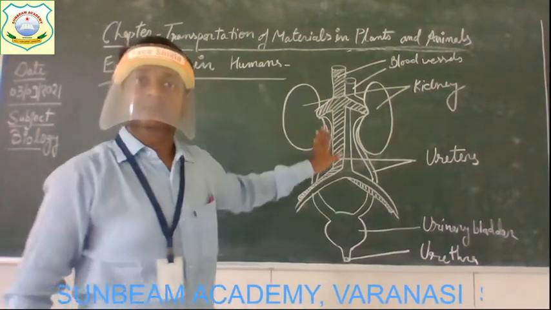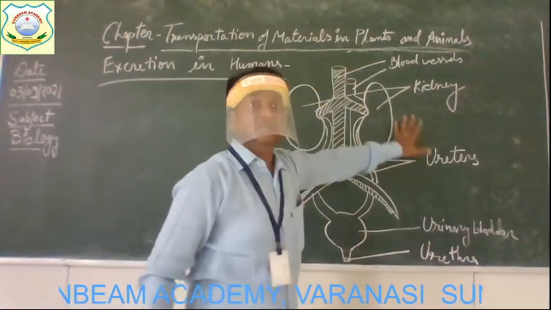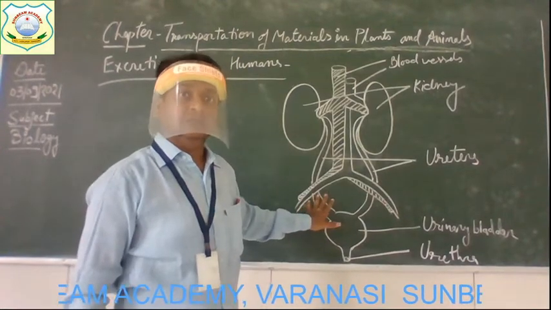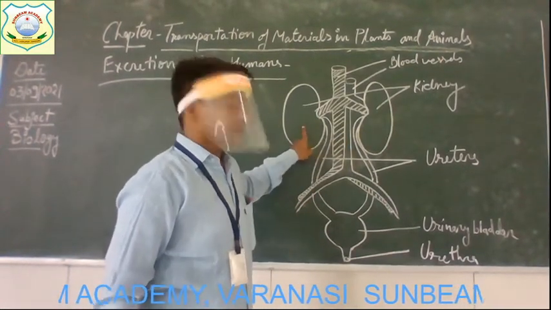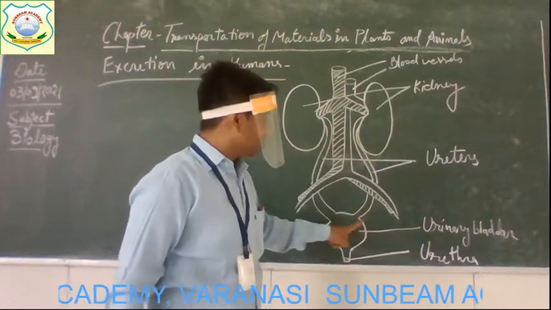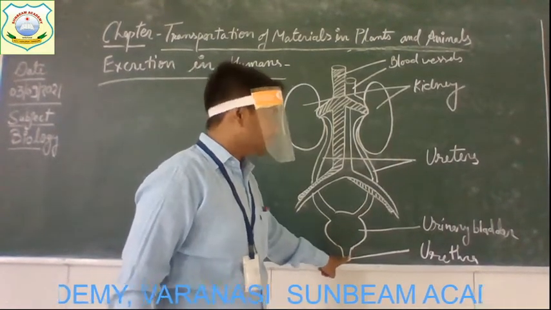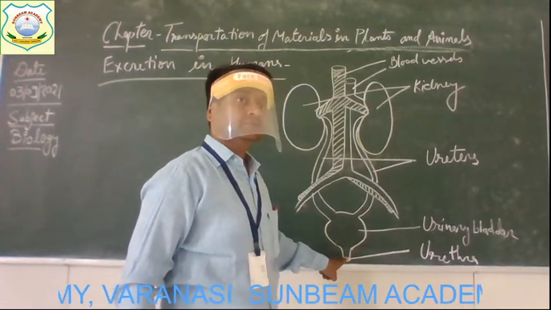Clear, children? This is the urinary system in humans: a pair of kidneys, a pair of ureters, a single urinary bladder, and a single urethra.